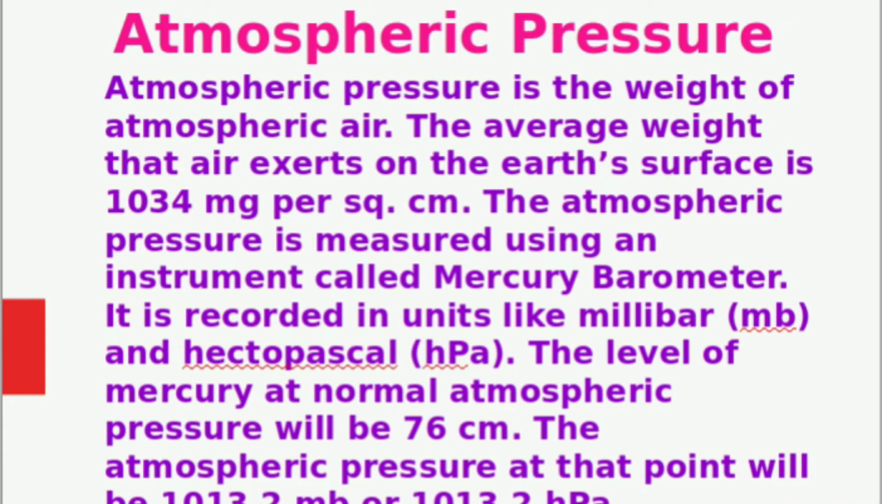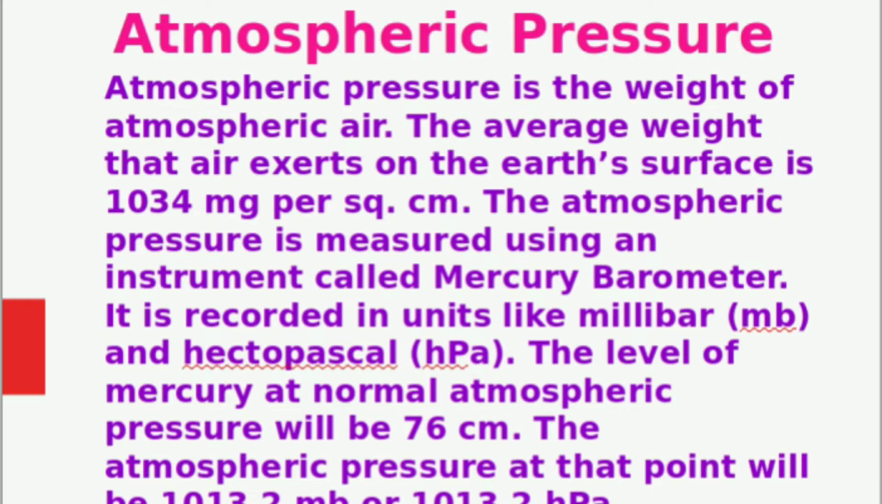In this chapter, first topic is atmospheric pressure. What is atmospheric pressure? Atmospheric pressure is the weight of atmospheric air. The average weight that air exerts on the Earth's surface is 1034 grams per square centimeter. The atmospheric pressure is measured using an instrument called mercury barometer.